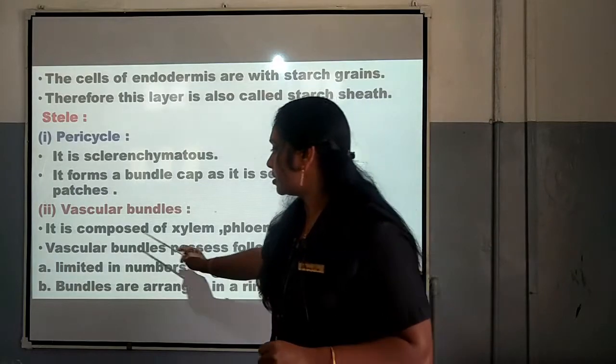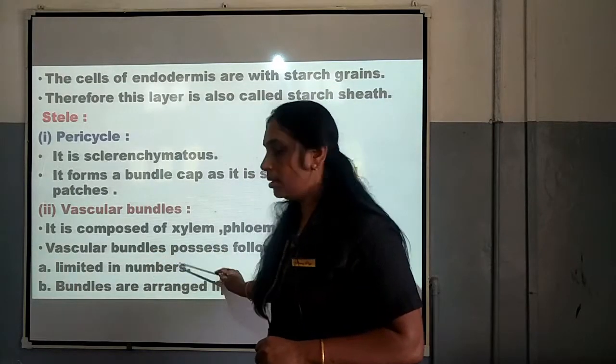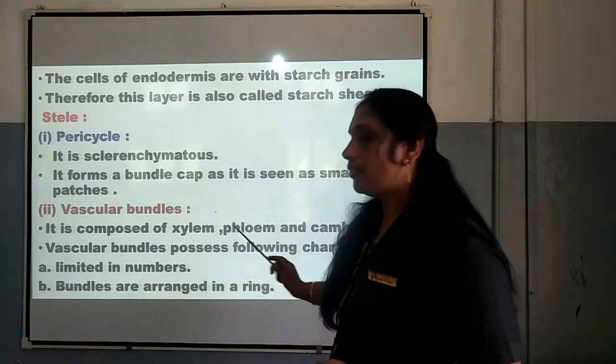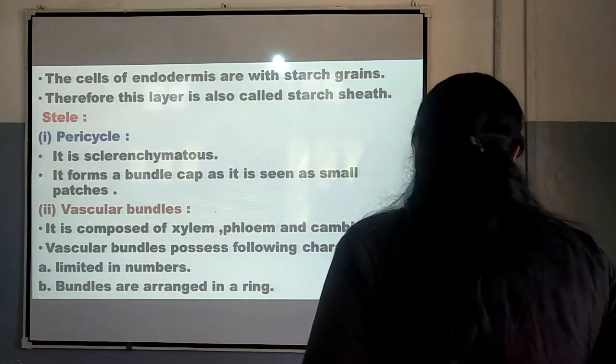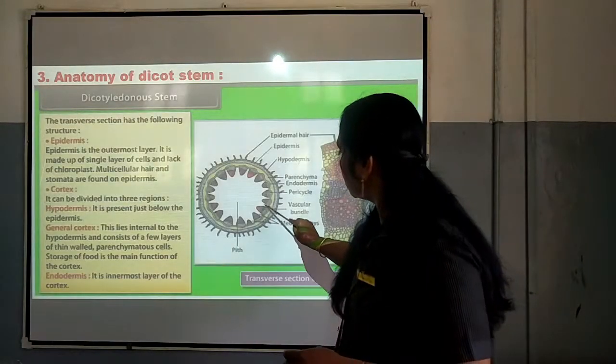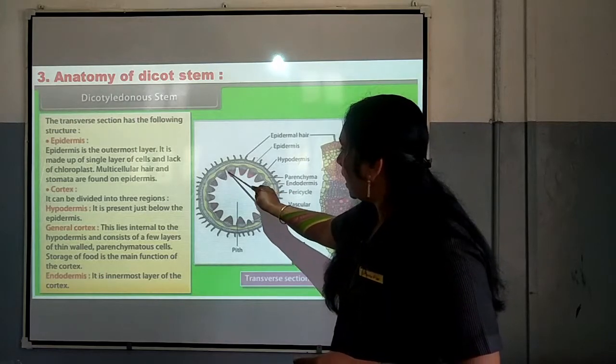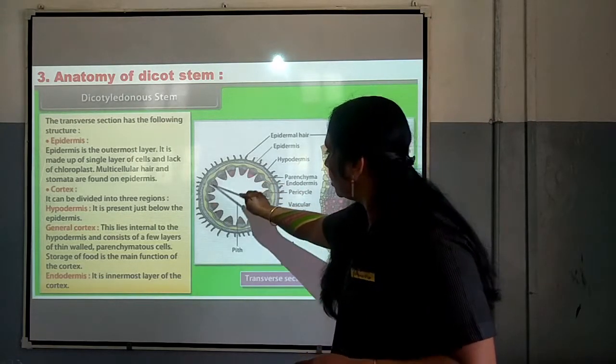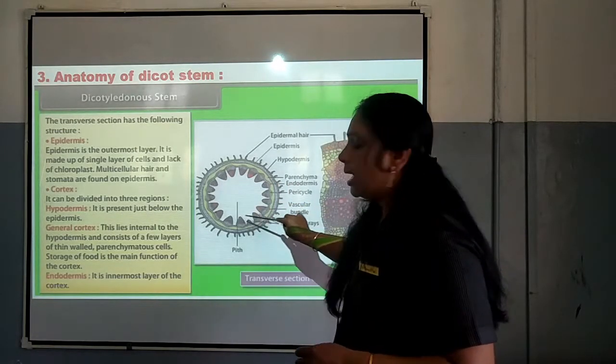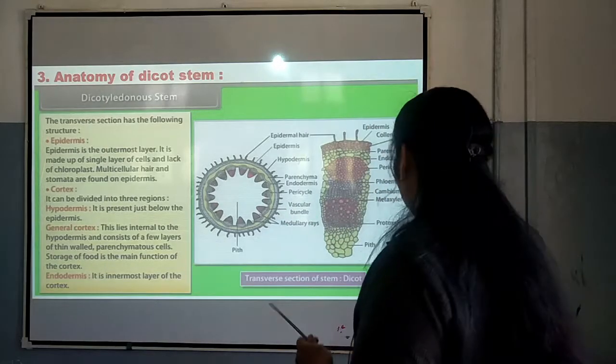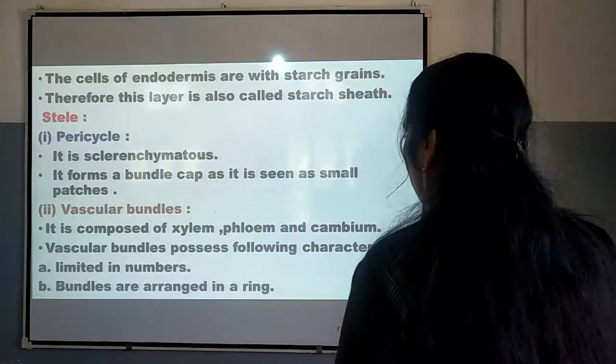Number 1, the vascular bundles are limited in number and the bundles are arranged in a ring. These are the vascular bundles you can see, arranged in a ring. I think you would have understood about it.